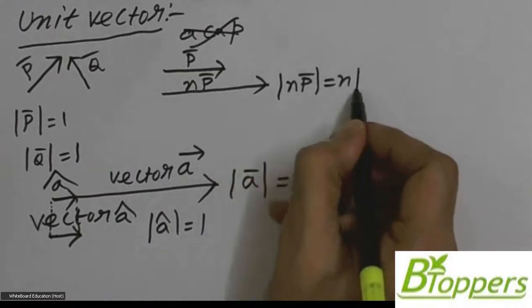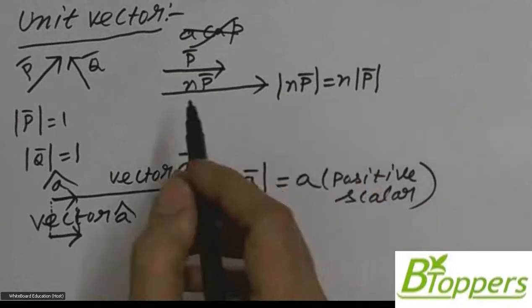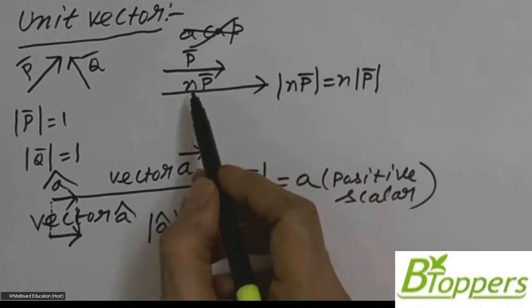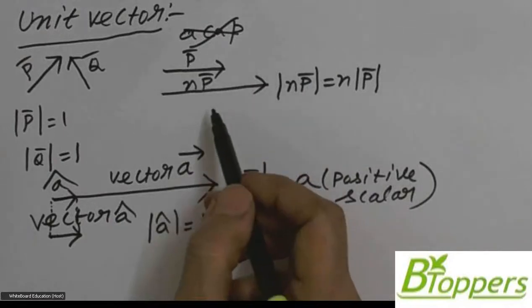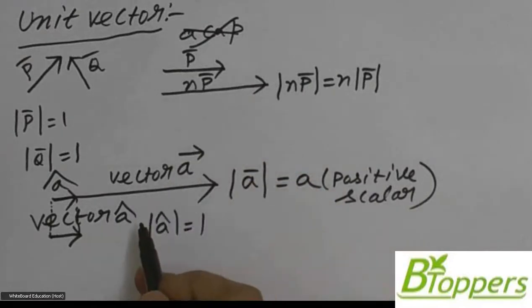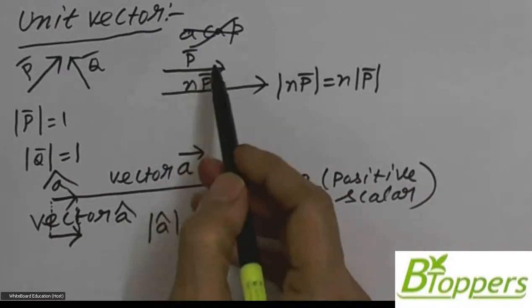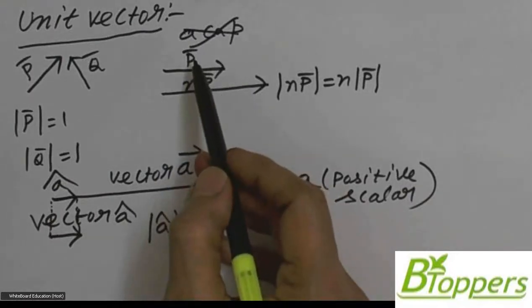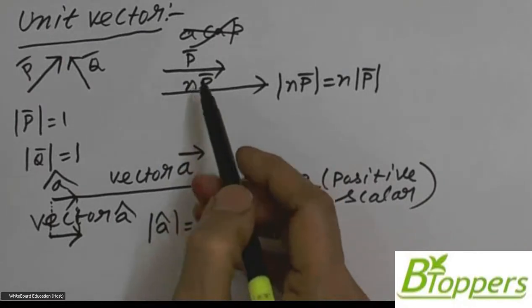Modulus of vector NP bar is n times the modulus of vector P bar. So in general, when a vector is multiplied with a positive scalar, you get another vector in the same direction. In a similar way, here I am going to multiply this vector A cap with this scalar A. Just as here in this figure, I have multiplied vector P bar with positive scalar N.